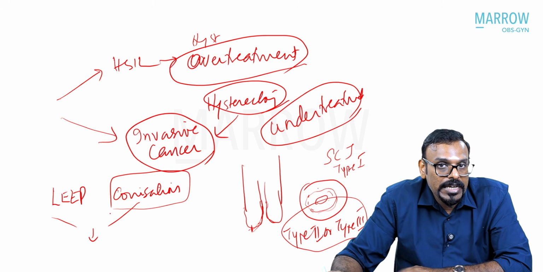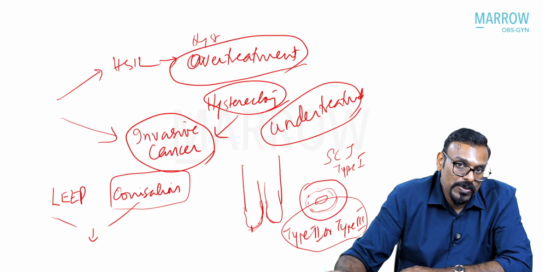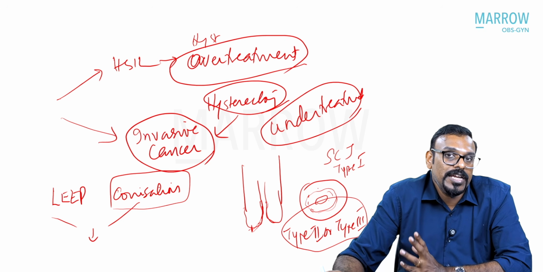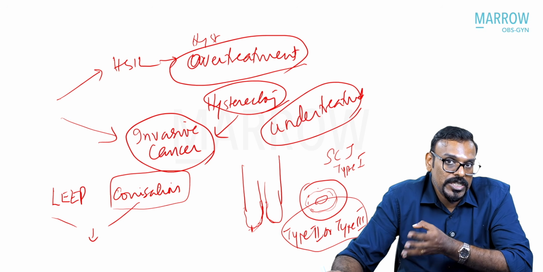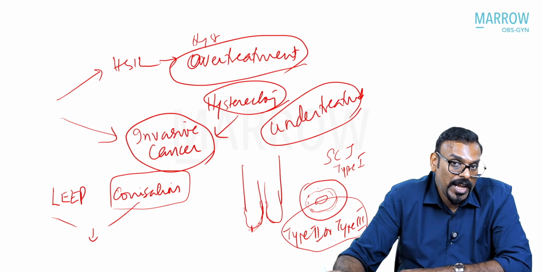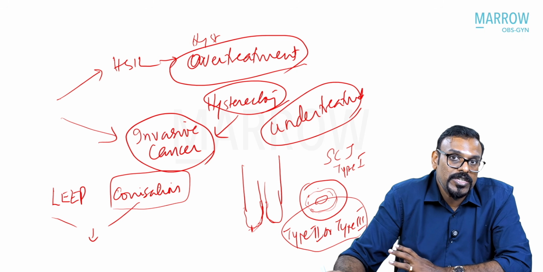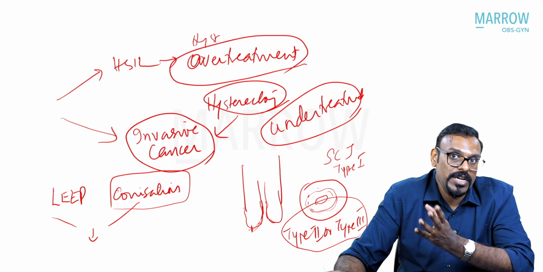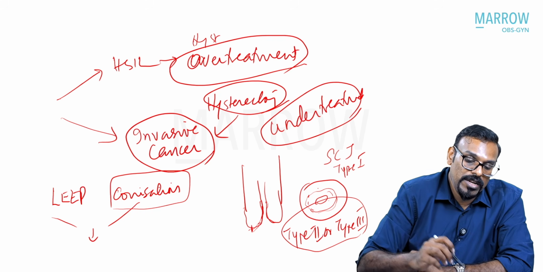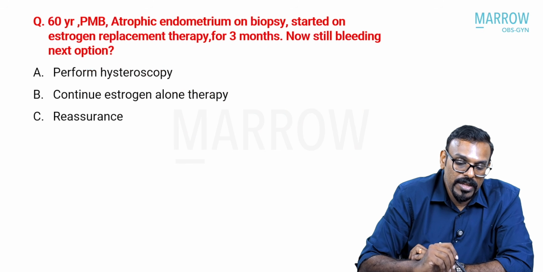So if you have a high grade lesion in a postmenopausal woman where you expect that the squamocolumnar junction has receded way back in the endocervical canal, then a better choice would be conization, if you are forced to choose between LEEP and conization.